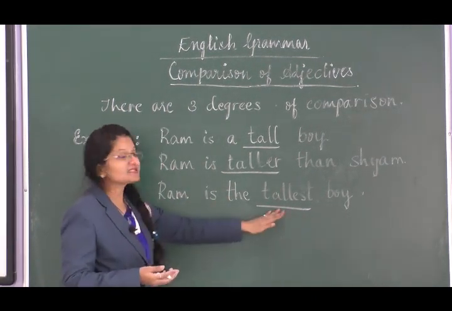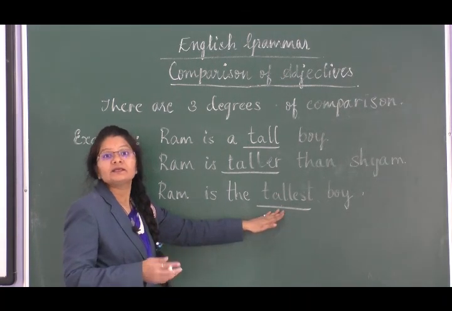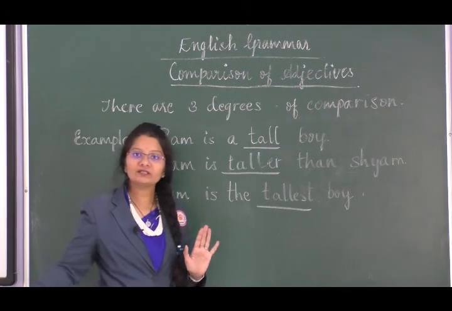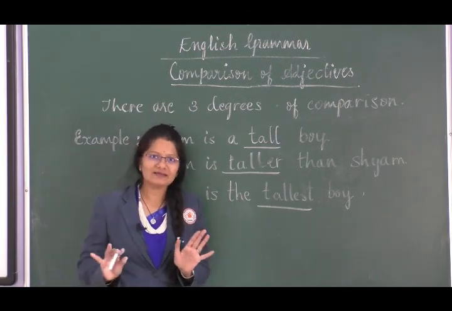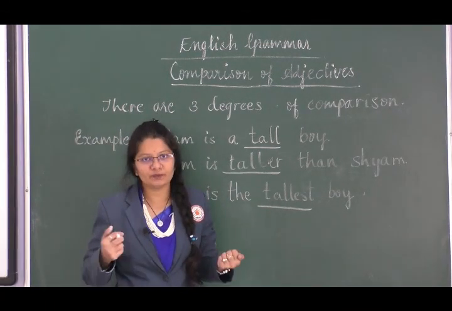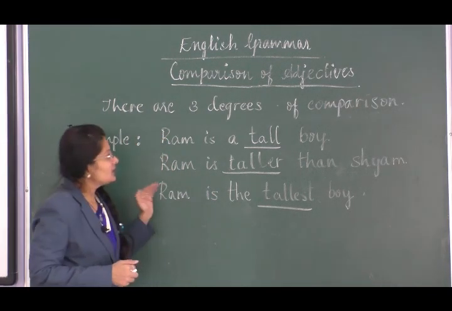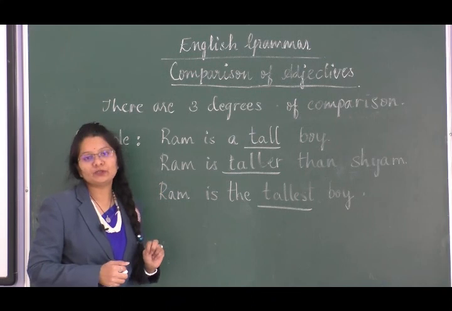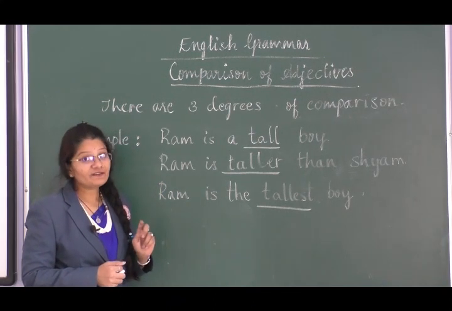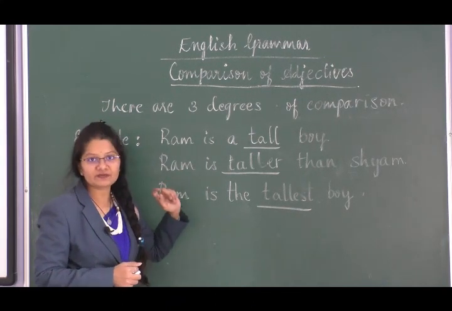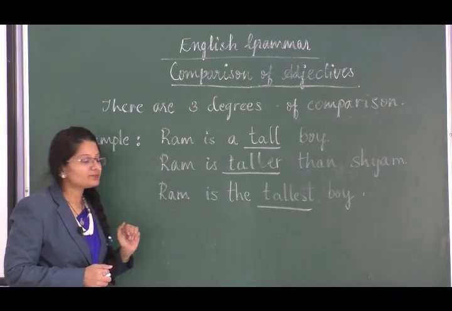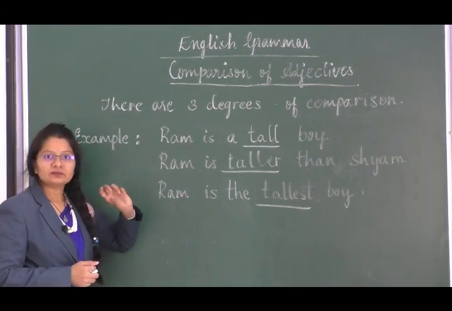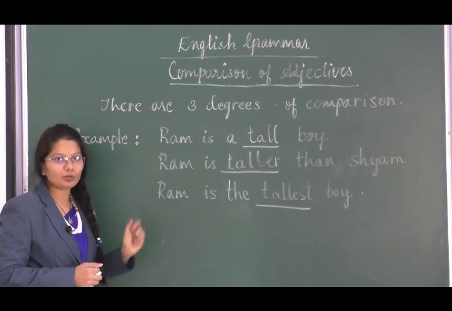It means that he is the tallest boy among all the other boys in the class or in the group. So here we have 2 points to be noted, that whenever we are using the positive degree, we use certain grammatical articles along with it.